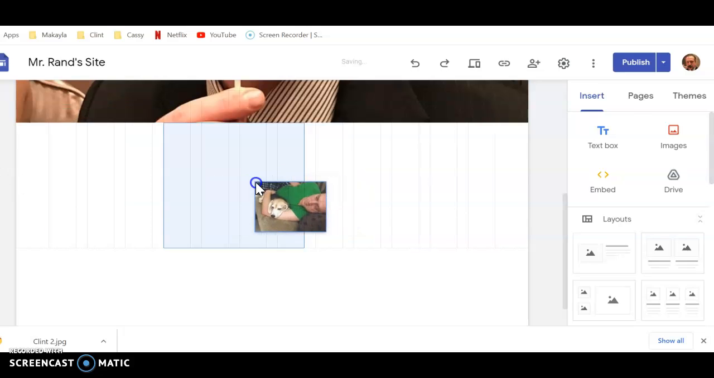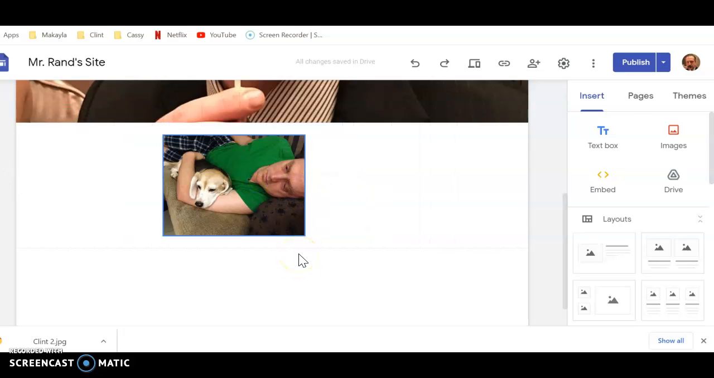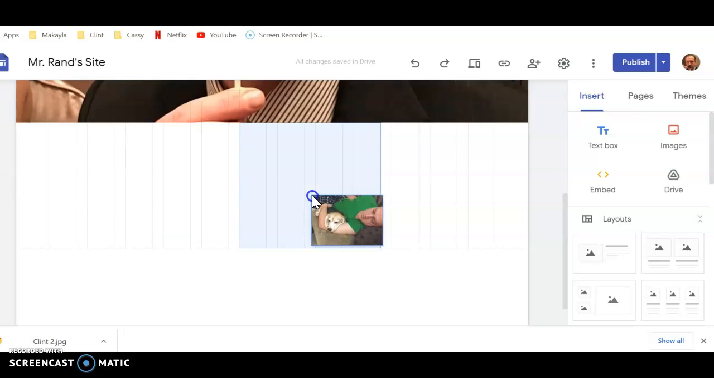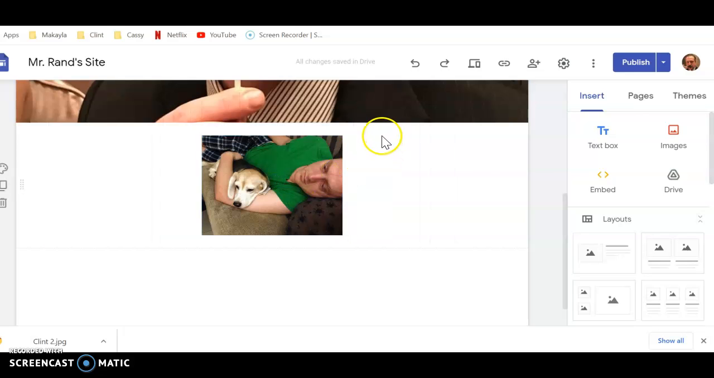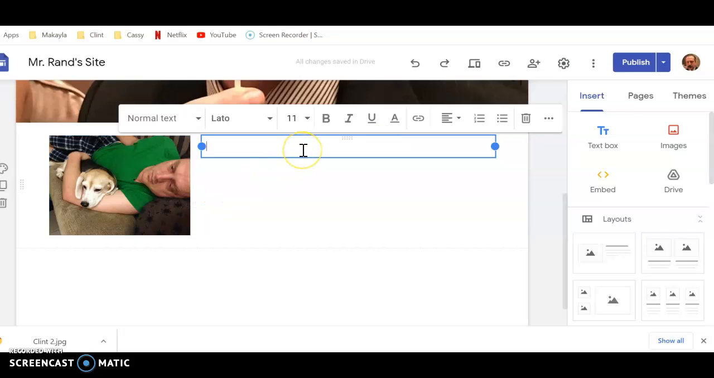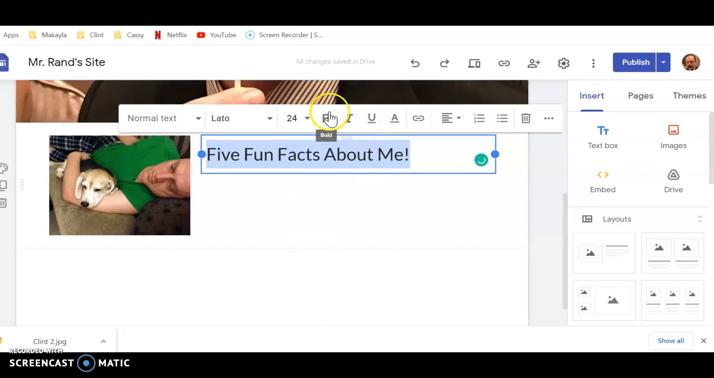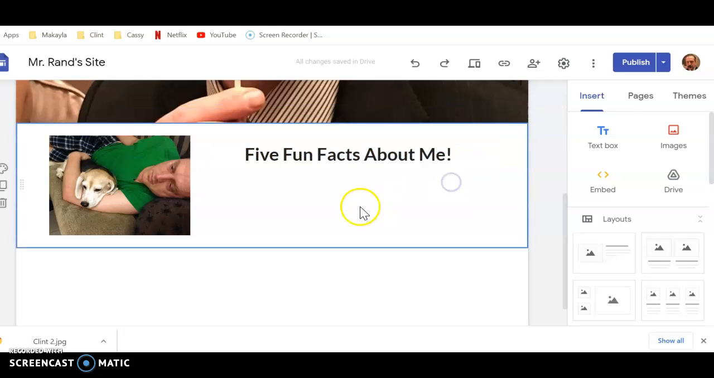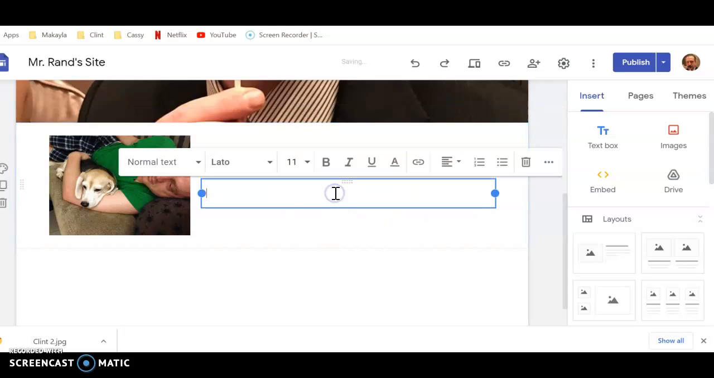So here is a picture of me and our old puppy dog. And we have to do fun facts about you. So, 5 fun facts about me. Okay, and this is a title, so I'm going to make this size a little bit bigger. Let's try 24. Sure. Highlight. And I will put it in the middle.